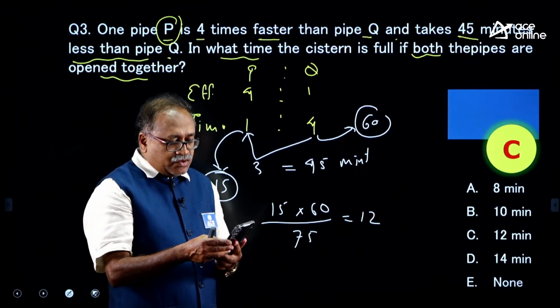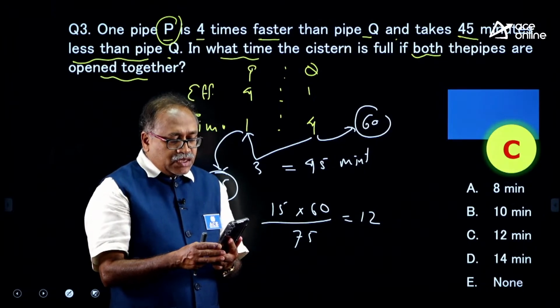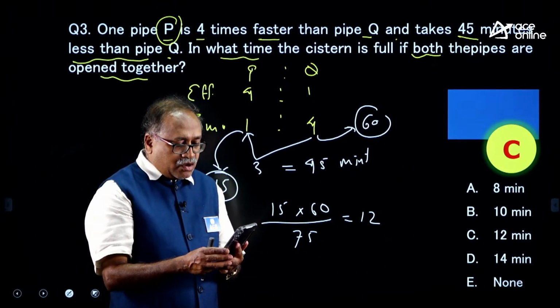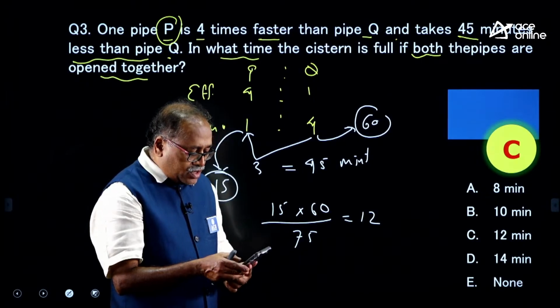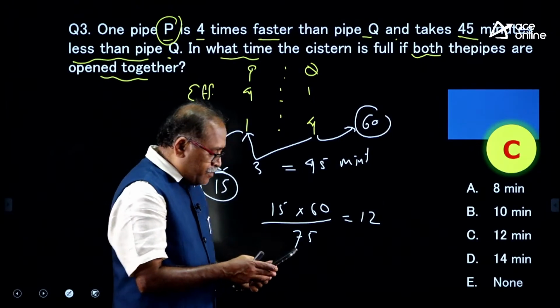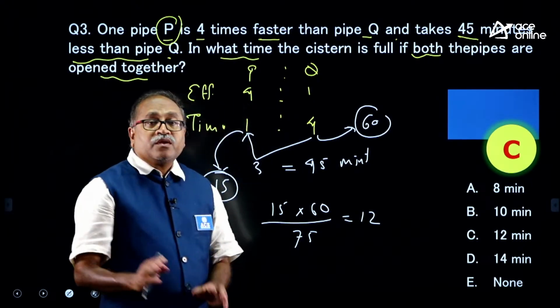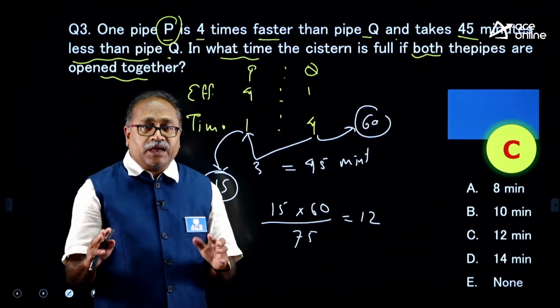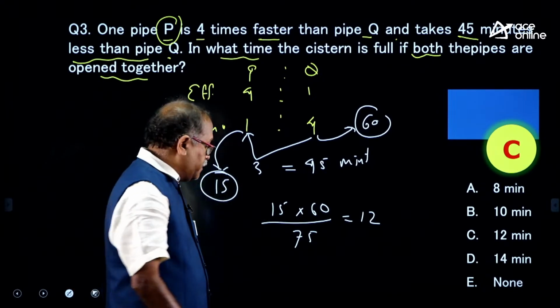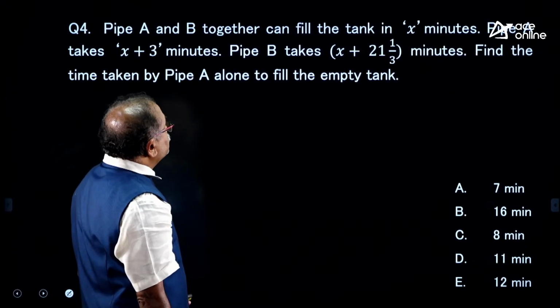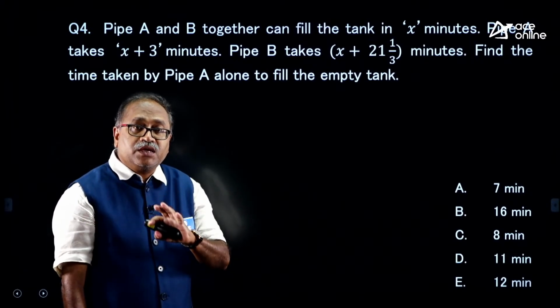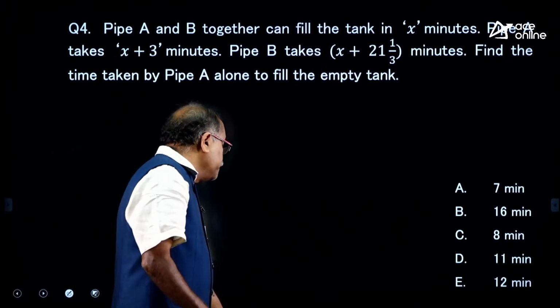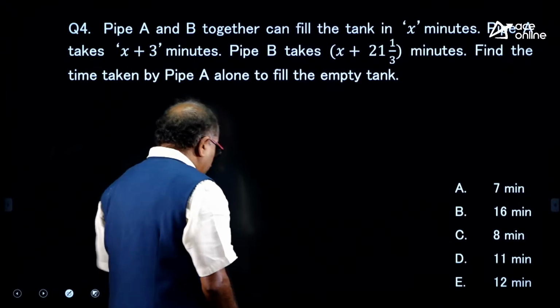So, has anyone answered the question here? Once again I am not able to see your comment, I just have to refresh it. Okay. Not to worry, I will refresh this once again, and hope you understood this. I am moving on to the next question, and the next question on the board is this. Some variable is used, and it is a really very important and frequently asked question.